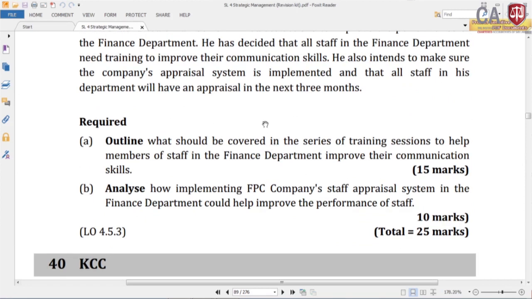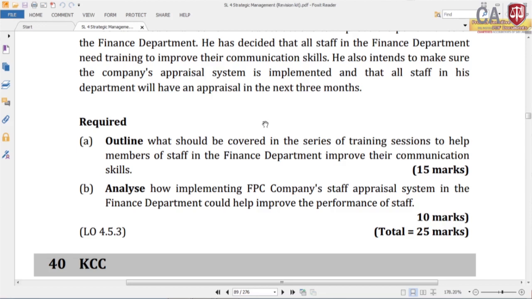Look at part A: outline what should be covered in a series of training sessions to help members of staff in the finance department improve their communication skill. So, this tests your knowledge regarding communications.